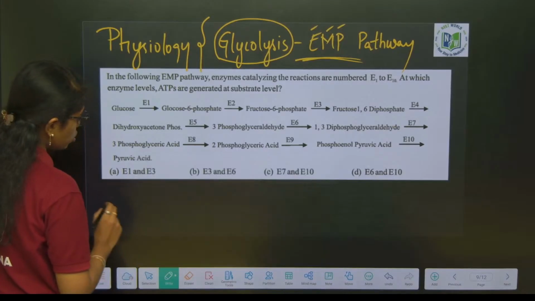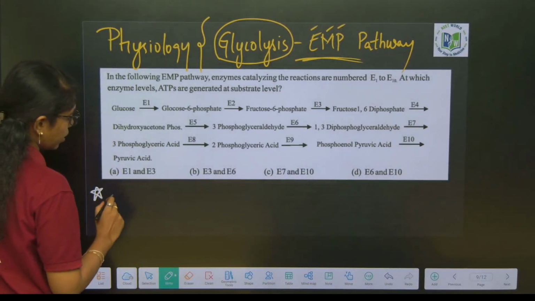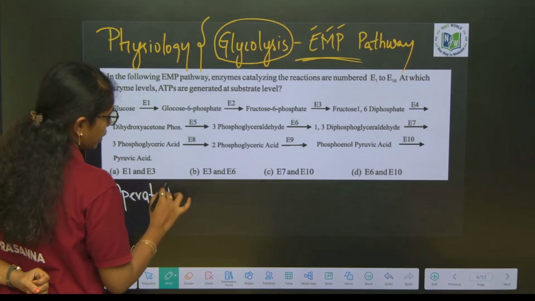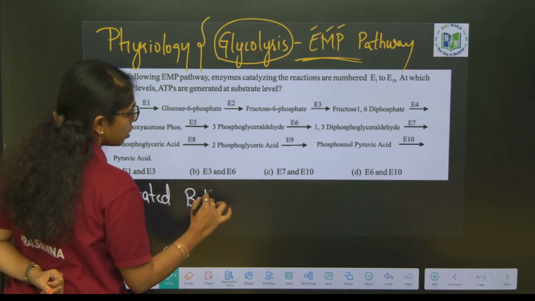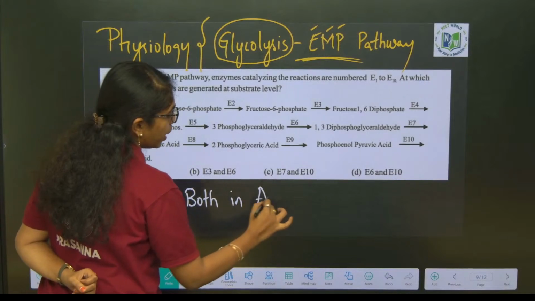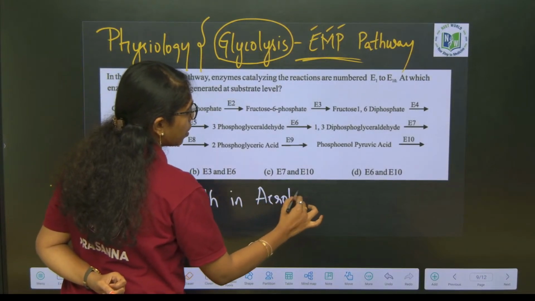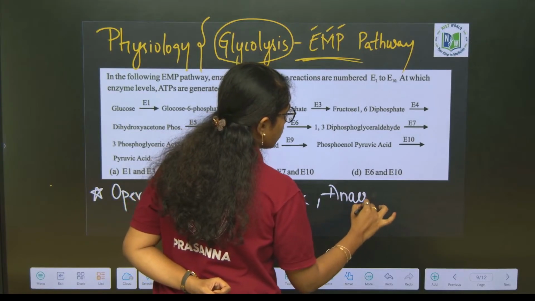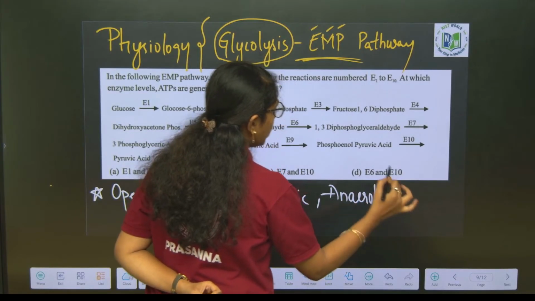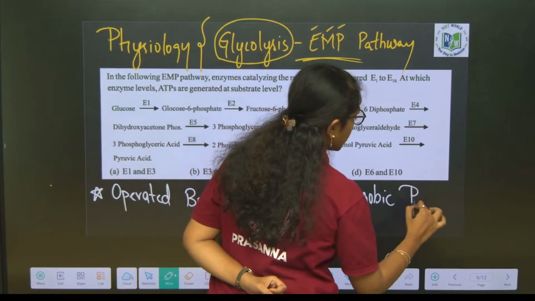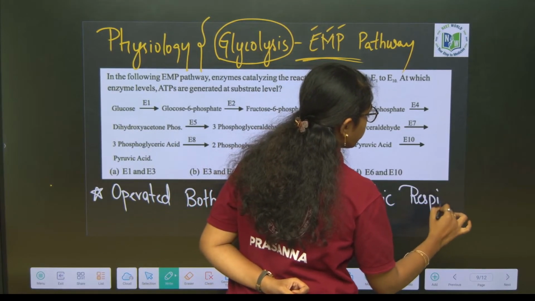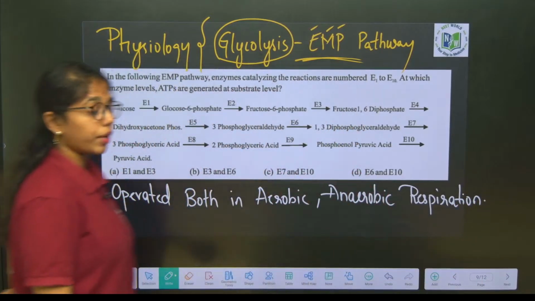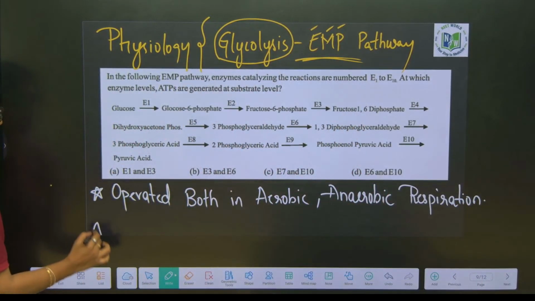So 2 points to be noted, all students please take down. This is operated both in aerobic and anaerobic respiration.